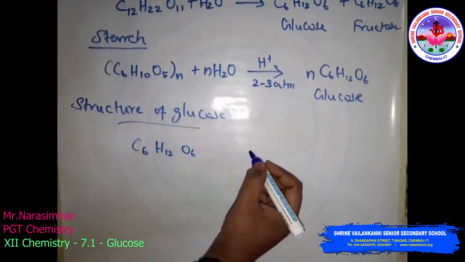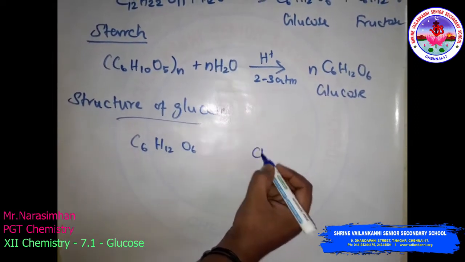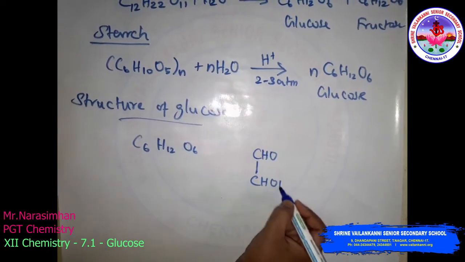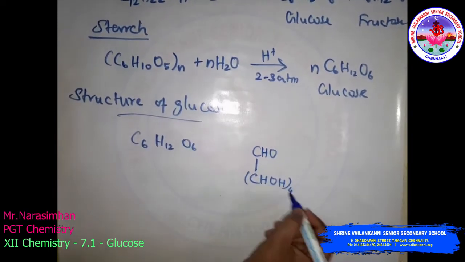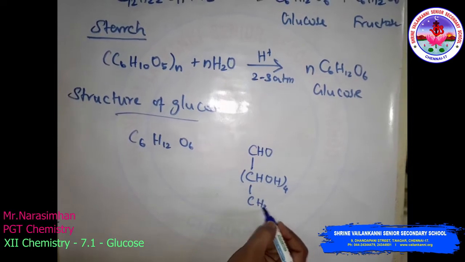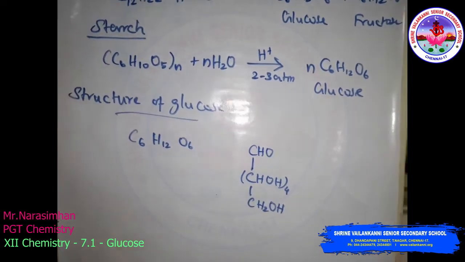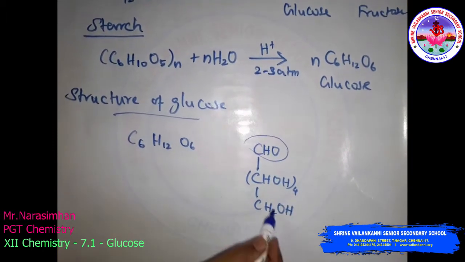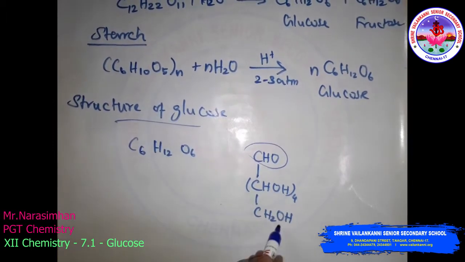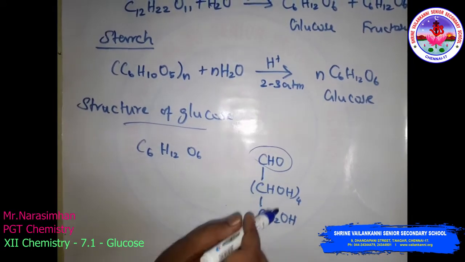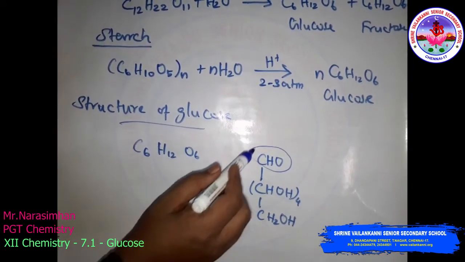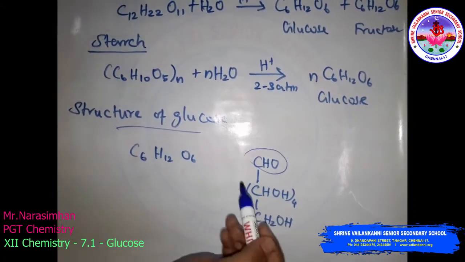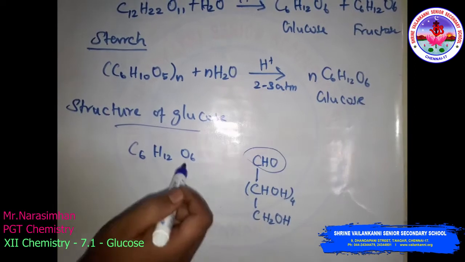The structure of glucose is like this: CHO, CHOH 4 times, and CH2OH. Here one aldehyde group and alcoholic hydroxy groups are present: 5 hydroxy groups and 1 aldehyde group. So a free aldehyde group is available in glucose.